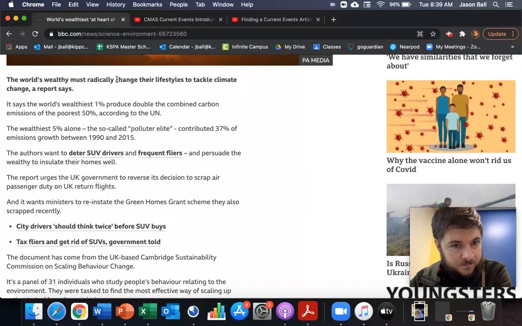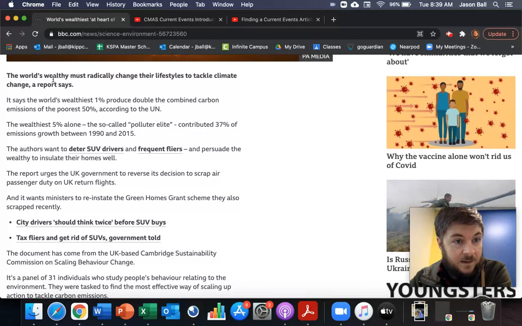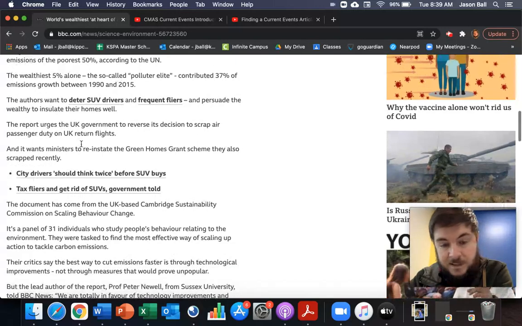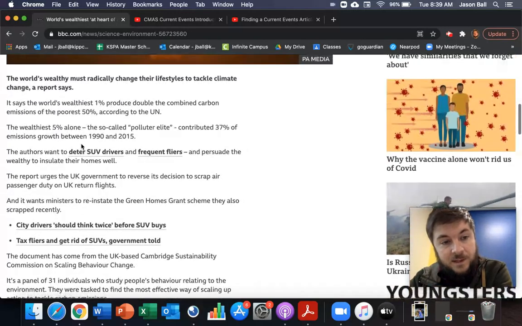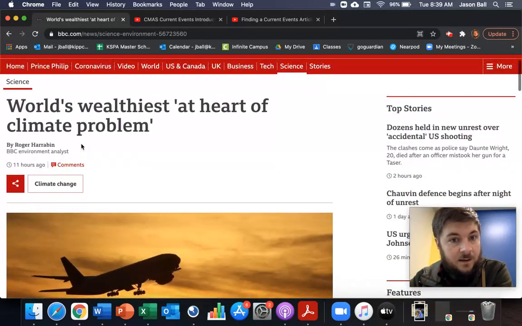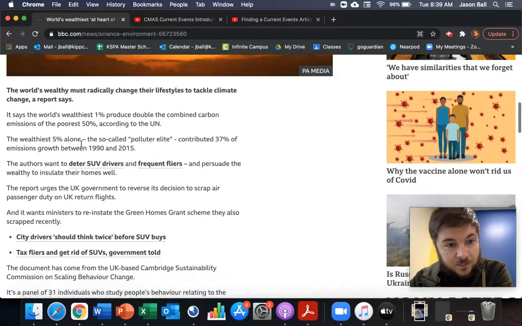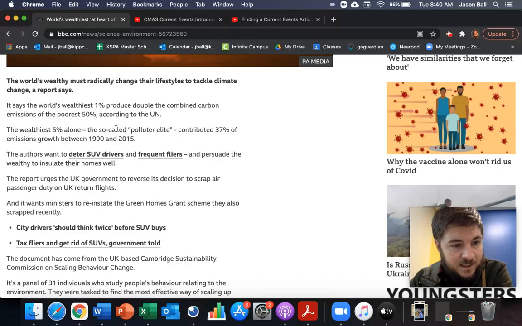Things like that. So this one's talking about how the world's wealthy must radically change their lifestyle to tackle climate change, give some data, facts. So if I said key takeaways, it would be that climate change is mostly caused by a lot of the world's richest people and the emissions that they put out, the polluter elite, as it says right here.